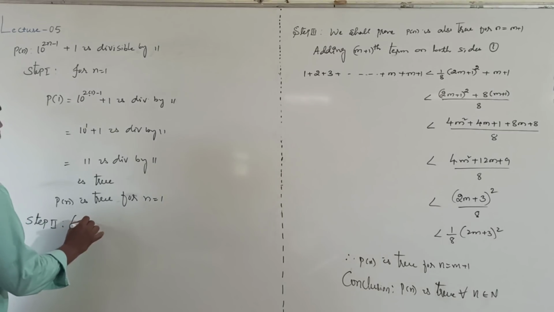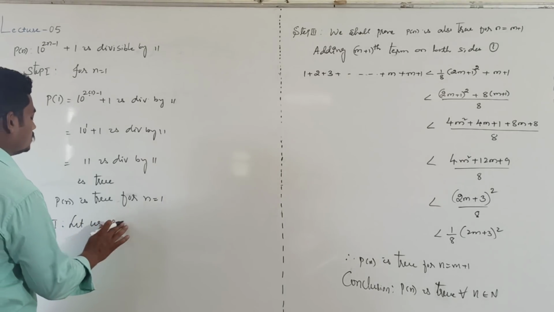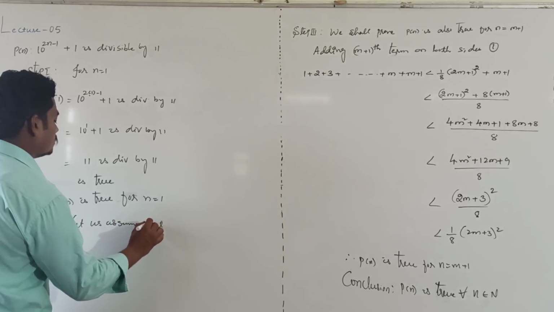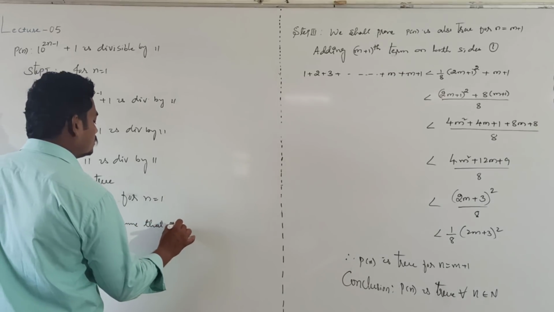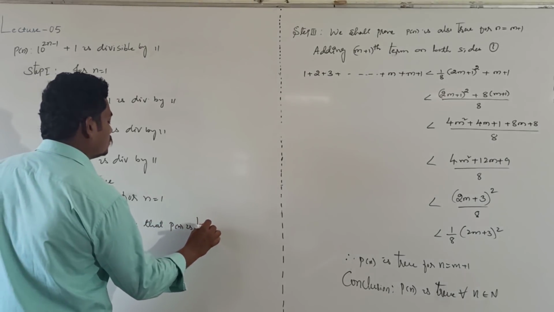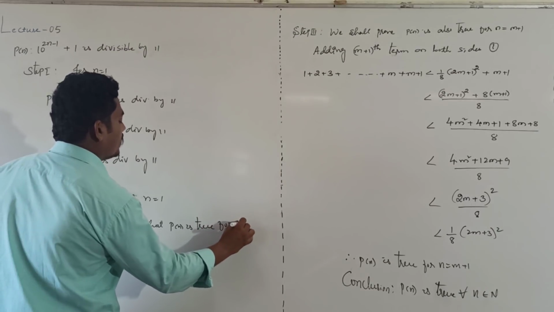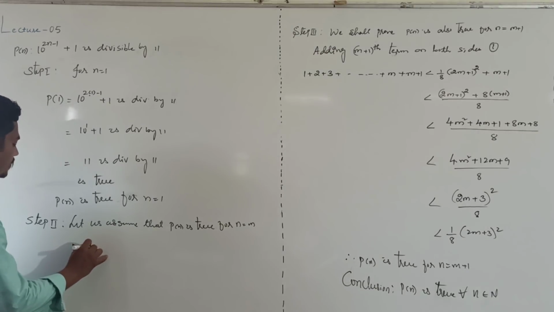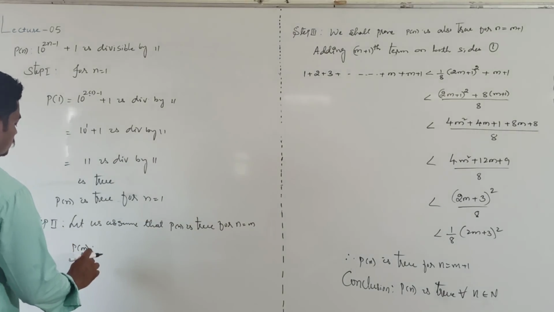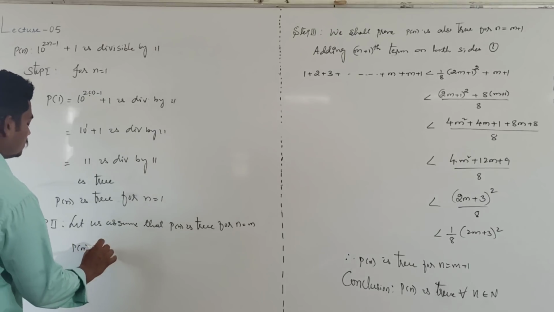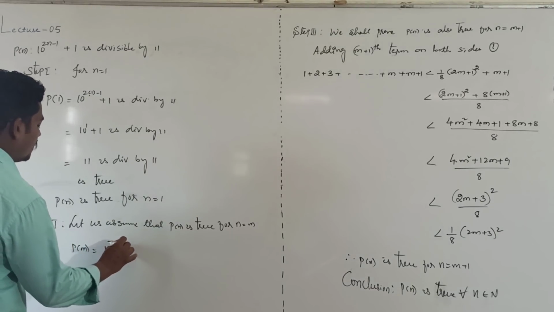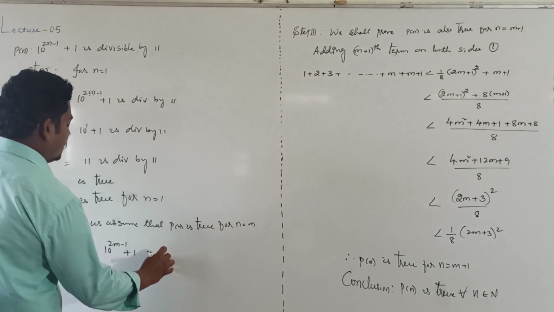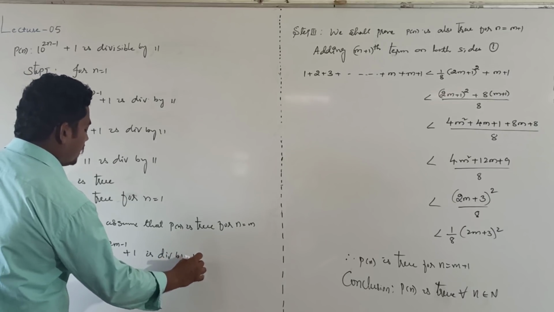Let us assume that for n equal to m, the given statement becomes, in terms of m, P of m is equal to 10 power 2m minus 1 plus 1 is divisible by 11.